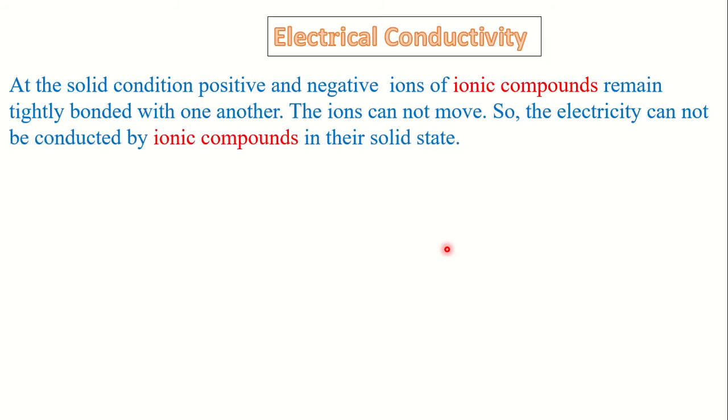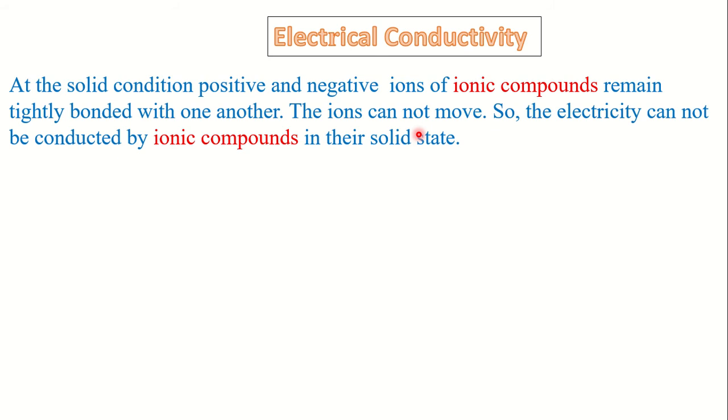In the solid condition, positive and negative ions of ionic compounds remain tightly bonded with one another. The ions cannot move, so electricity cannot be conducted by ionic compounds in their solid condition, because we learned that electricity can be conducted by free ions or free electrons, but in solid condition the positive and negative ions are tightly bonded with one another and cannot move.